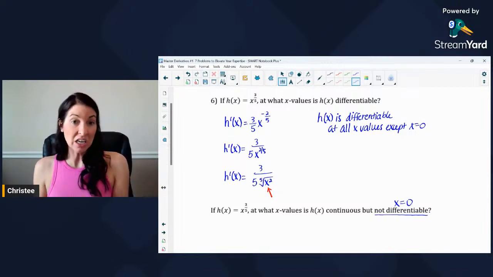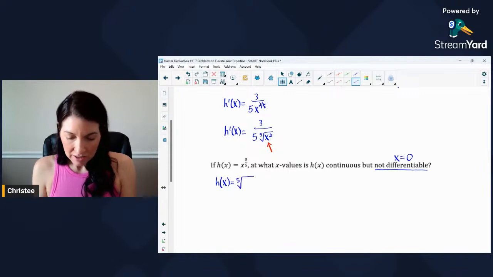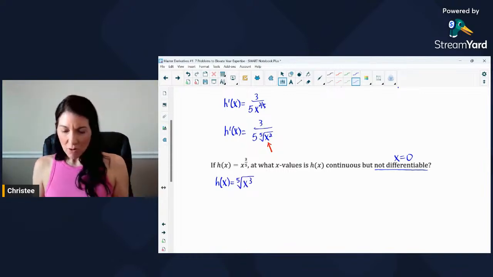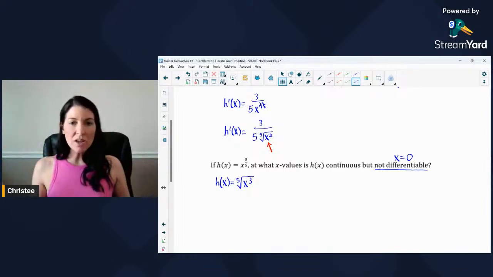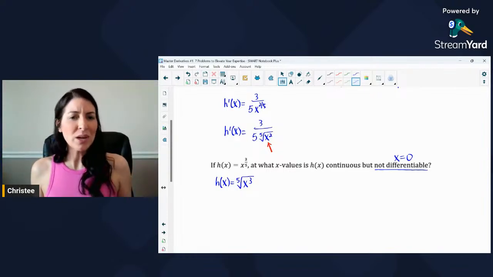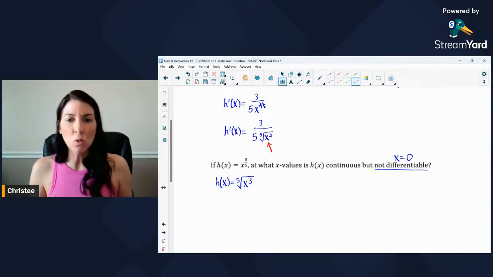Is the function continuous at x equals 0? Well, I'm going to rewrite this again in radical form. So x to the 3/5 means the 5th root of x cubed. And so my question is, can I plug in x equals 0 to this function? Would that cause the function to be undefined at all? And no, you can definitely take the 5th root of 0 cubed. That's okay. The function would exist there.